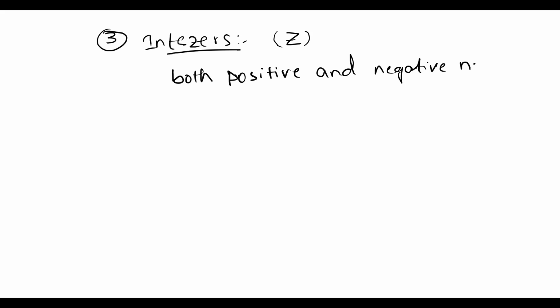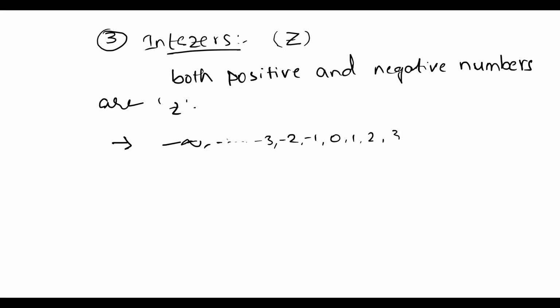Both positive and negative numbers are called integers, which start from minus infinity to -3, -2, -1, 0, 1, 2, 3, and so on up to infinity.